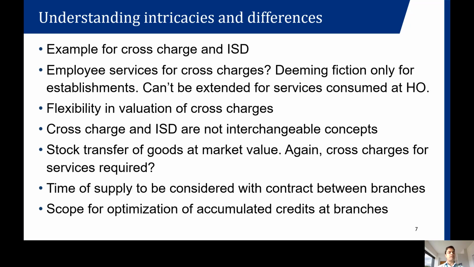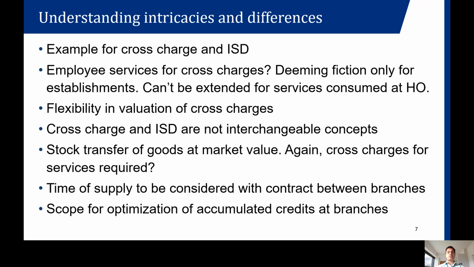Because whenever I'm determining the sale value, it includes all my expenses. In fact, it includes even the profit element as well. Therefore, it is very easy for us to establish that whenever there is a stock transfer of goods, the value of service has already been factored in. And anyway, we have the flexibility in respect to valuation as well.